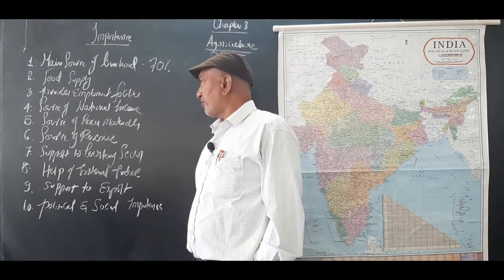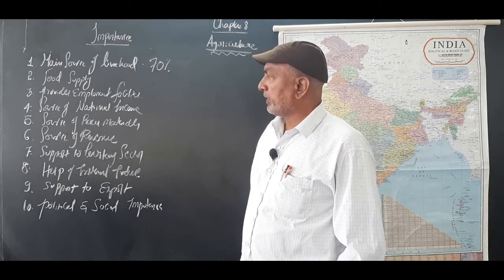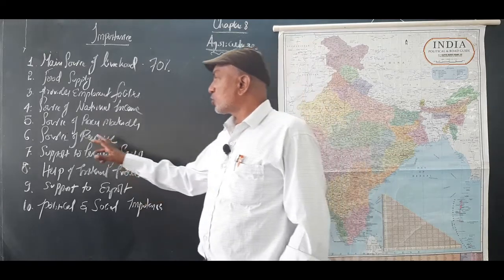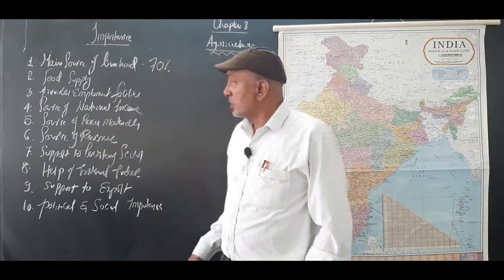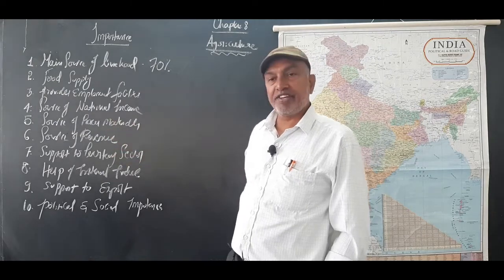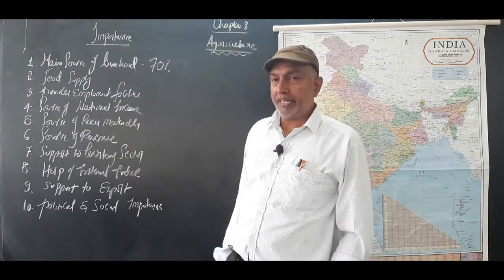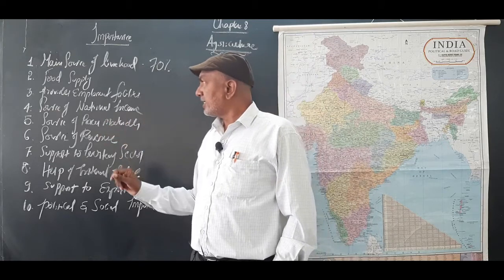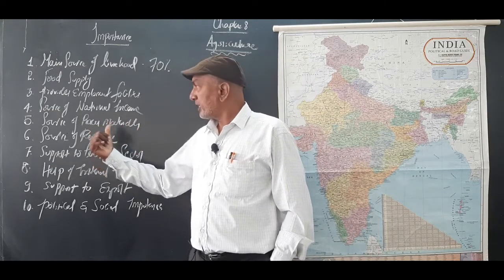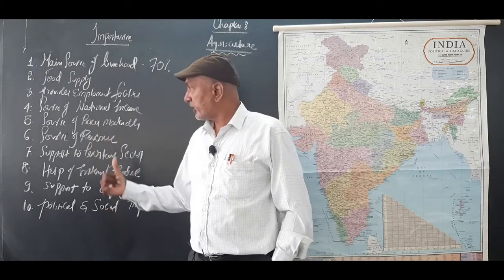So already 5 points explained. Come to the point number 6, under the importance of agriculture, that is source of revenue. So what is the difference between source of national income and source of revenue? Both come to the same meaning, but national income may be contributed particularly from the revenue also, especially related to foreign exchange, export.